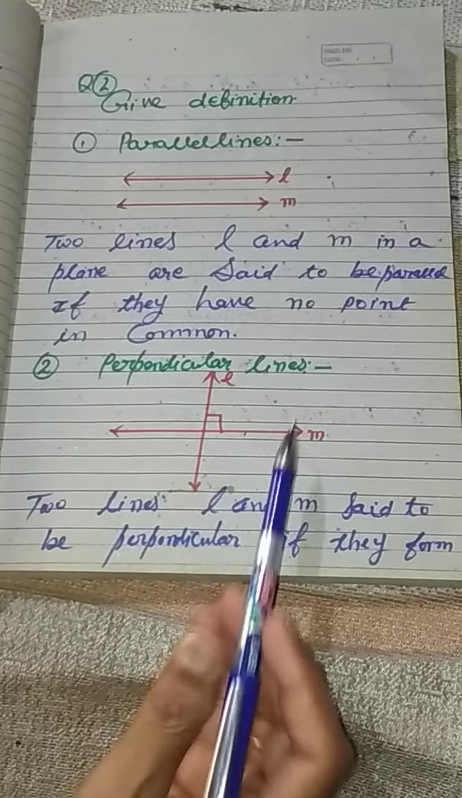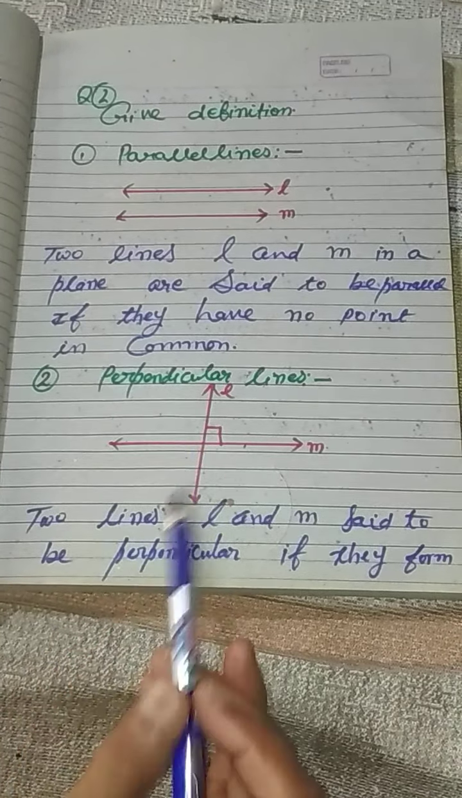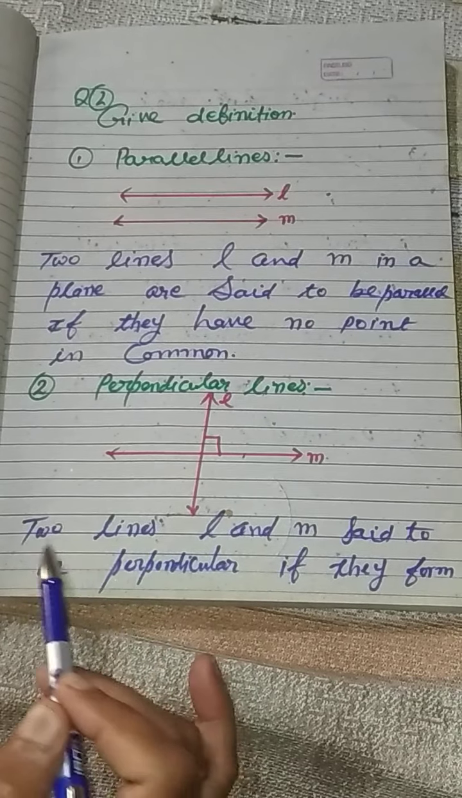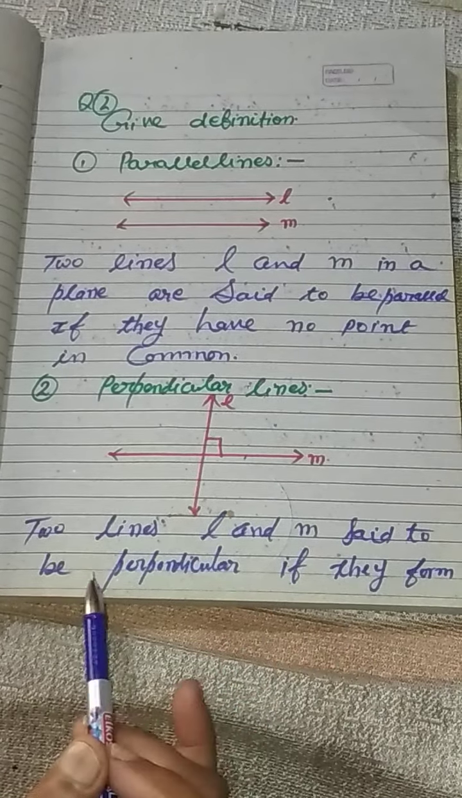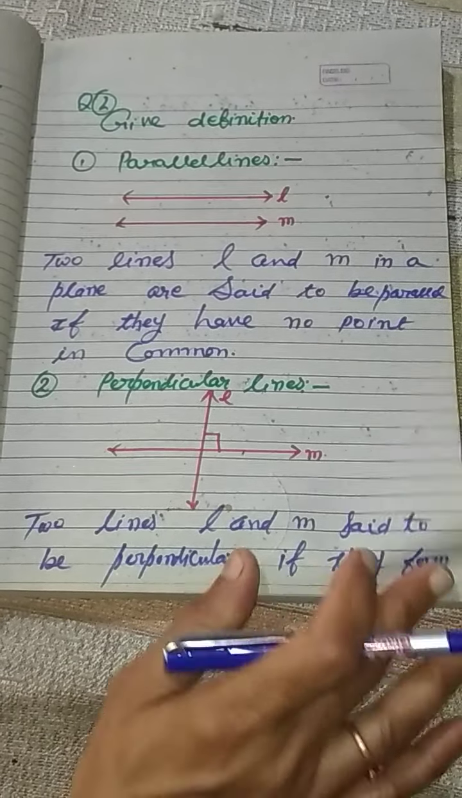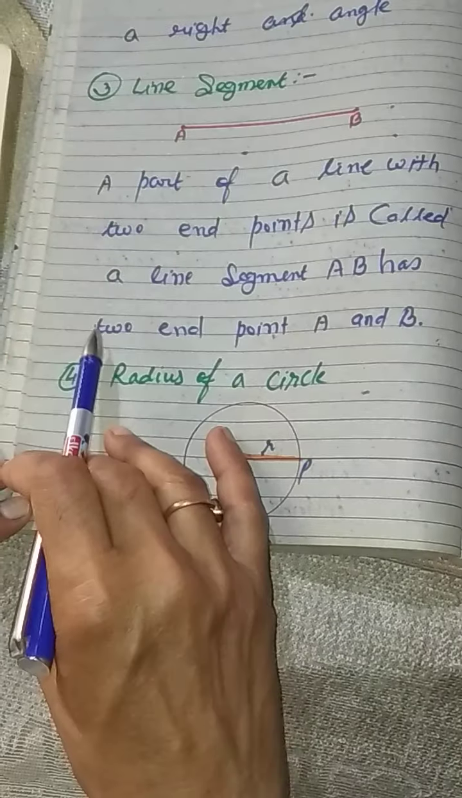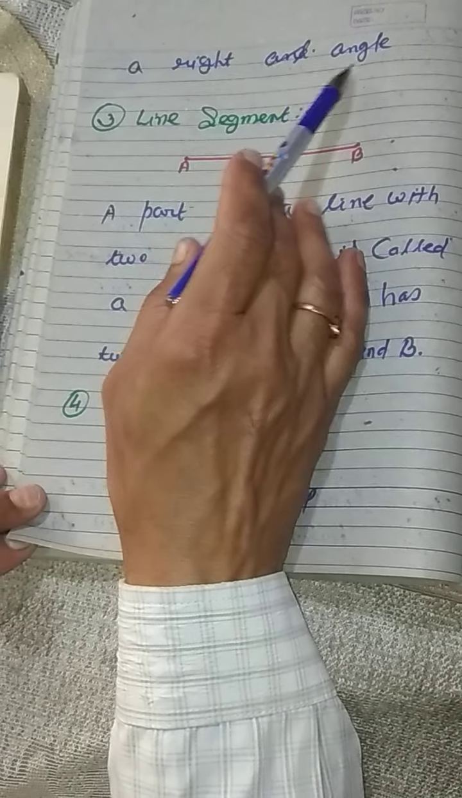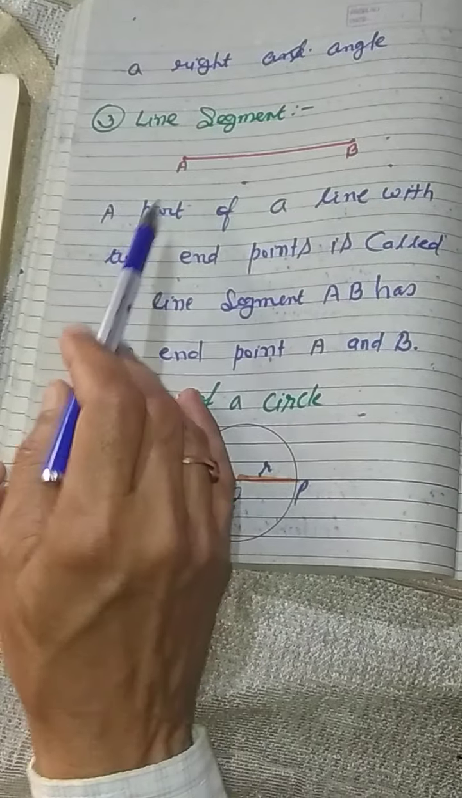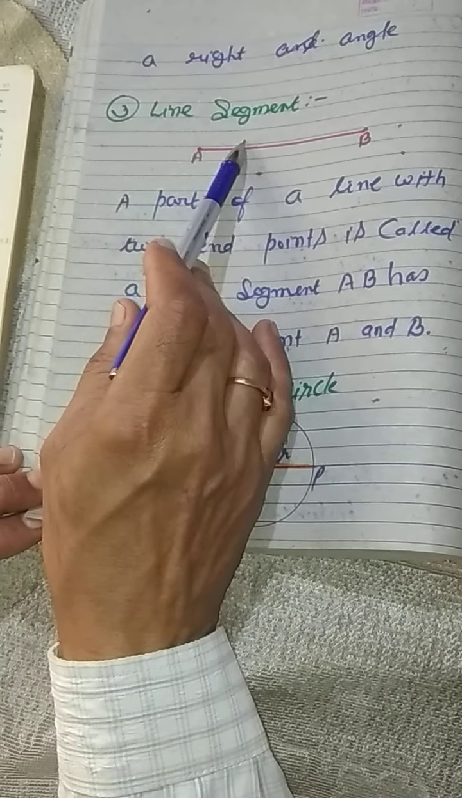Now perpendicular lines. We can take two lines L and M, and L and M are said to be perpendicular if they form a right angle. You can see here the two lines form a right angle, so they are perpendicular to each other.